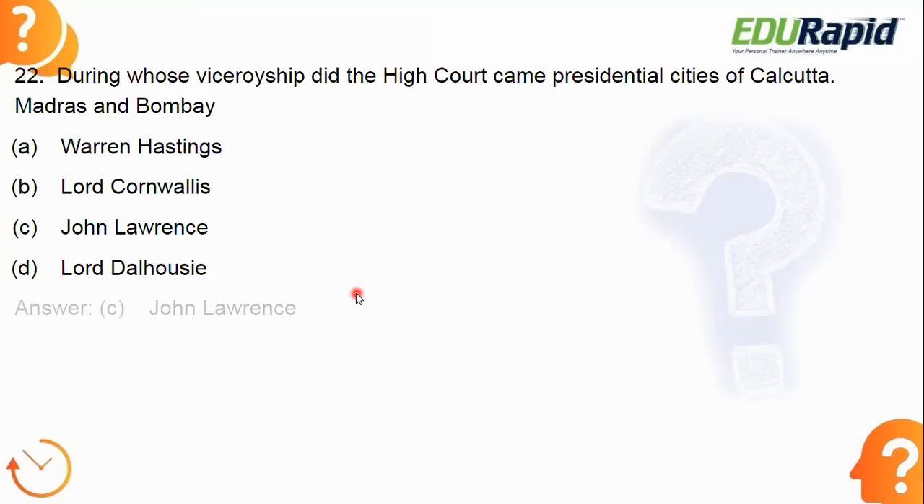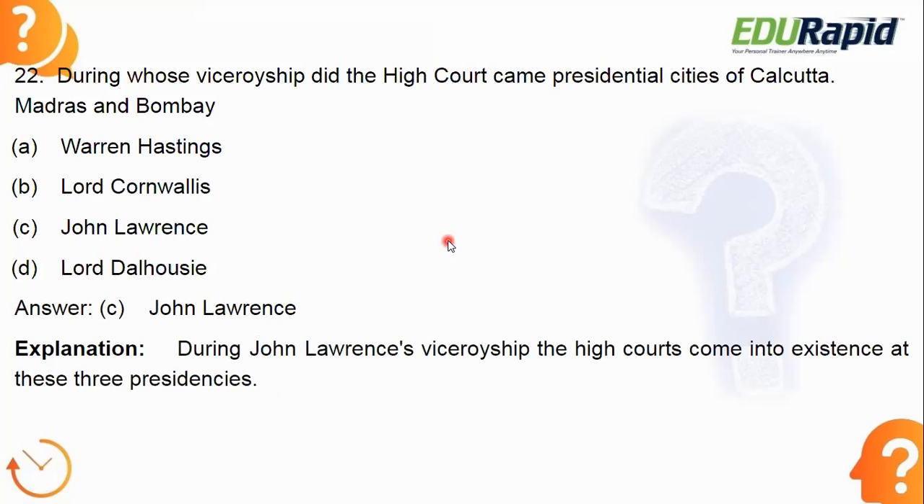Okay, let's see the answer. Answer is option C, John Lawrence. During the John Lawrence viceroyship, the high courts came into existence at the three presidencies, usually Calcutta, Madras, and Bombay. Okay, these three presidencies, high court got established. So remember John Lawrence period.